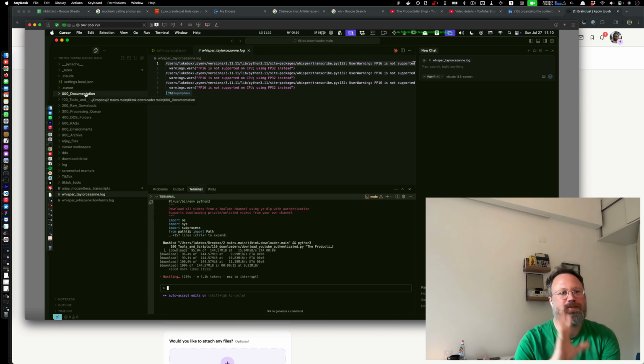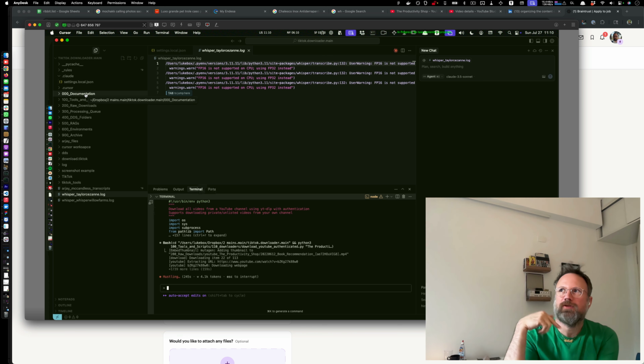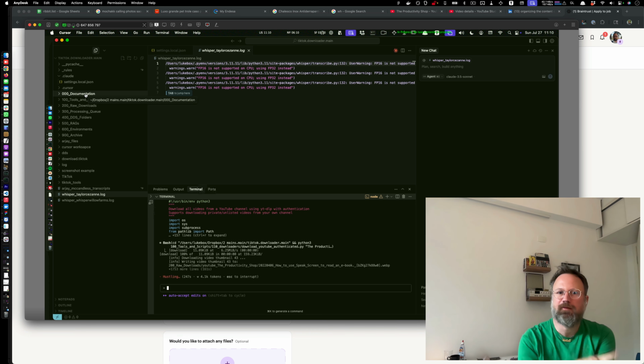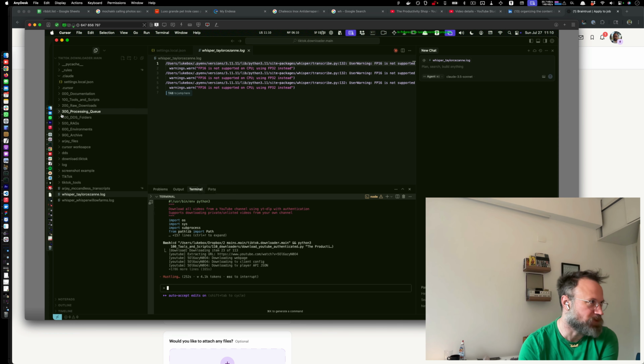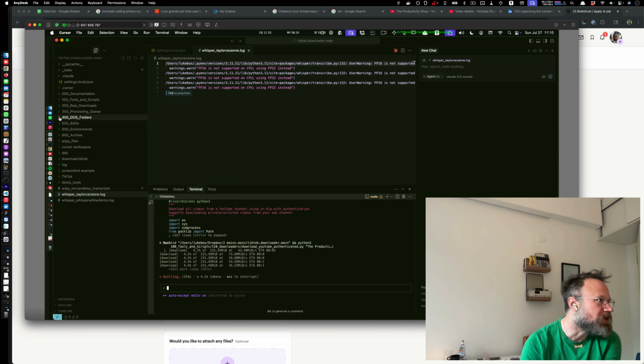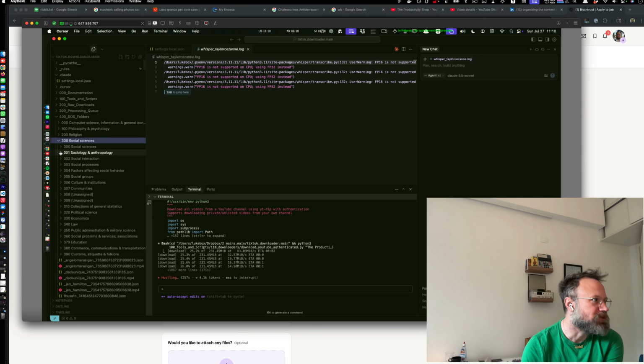I have this project where I downloaded all of my TikTok videos and transcribed them, and then also using the transcription and the metadata from the file, I had it organized according to the Dewey Decimal System. So if you look here in the DDS folders, the Dewey Decimal System is here.